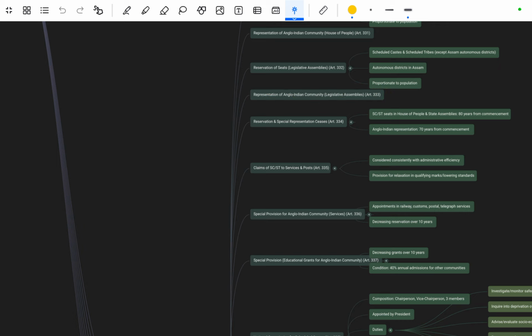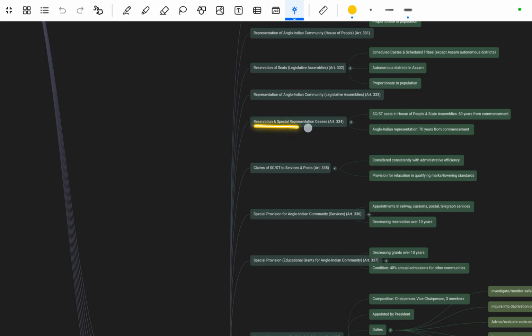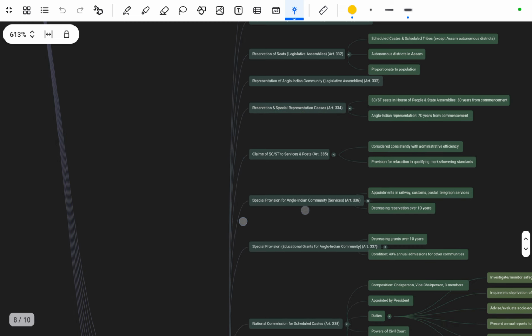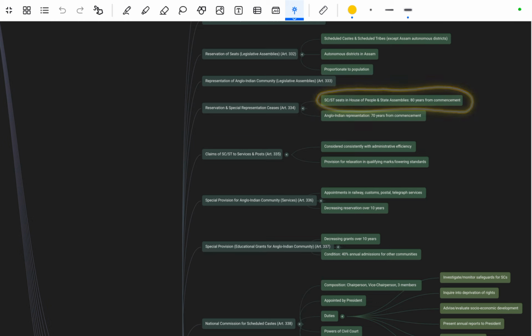Okay, next is Article 334, the reservation and special representation cases. It mentions the SC/ST seats in the House of the People and State Legislatures, that is 18 years from commencement. Okay, next is Anglo-Indian representation, that is 70 years from commencement. So this is under Article 334. You have to remember these articles.